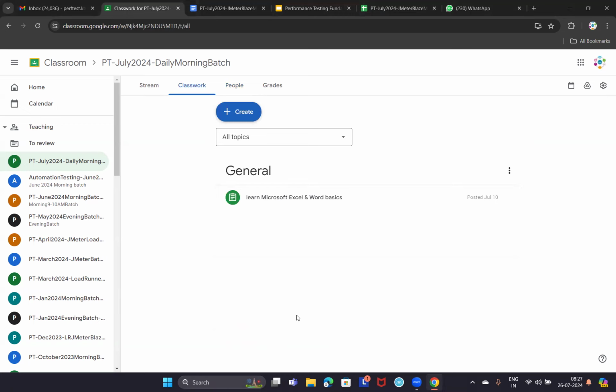How many of you are working on Excel and Word basics? Yeah, I'm working on it, sir. Bhavyasri, okay. If you already know some basics of that, that is fine. But if you are new to Excel and Word, please go through those basics and complete them in the next 1 week, because once we start the tool, we will have daily assignments. At that time, you will not be able to get some time, right? So please complete this in the next 1 week, okay?